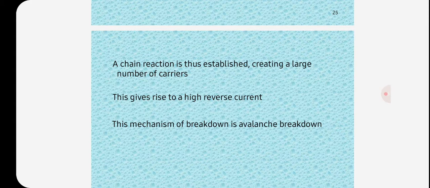Zener breakdown occurs in heavily doped PN junction diodes because of their narrow depletion region. When reverse biased voltage applied to the diode is increased, the narrow depletion region generates a strong electric field. When the reverse biased voltage reaches close to Zener voltage, the electric field in the depletion region is strong enough to pull electrons from their valence band.